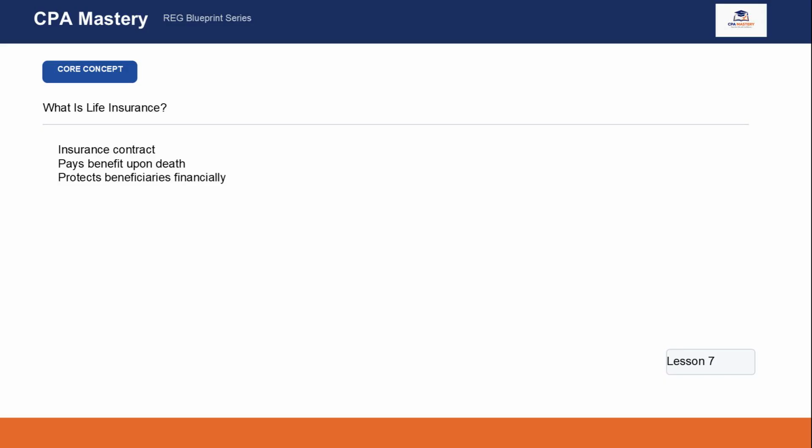CPA exam. The general tax rule is that life insurance proceeds received because of the insured person's death are excluded from gross income. This means the beneficiary typically does not pay income tax on the death benefit received from the insurance company. The reason for this rule is that life insurance is designed to provide financial protection to surviving family members, and Congress has decided that these benefits should generally not be taxed.